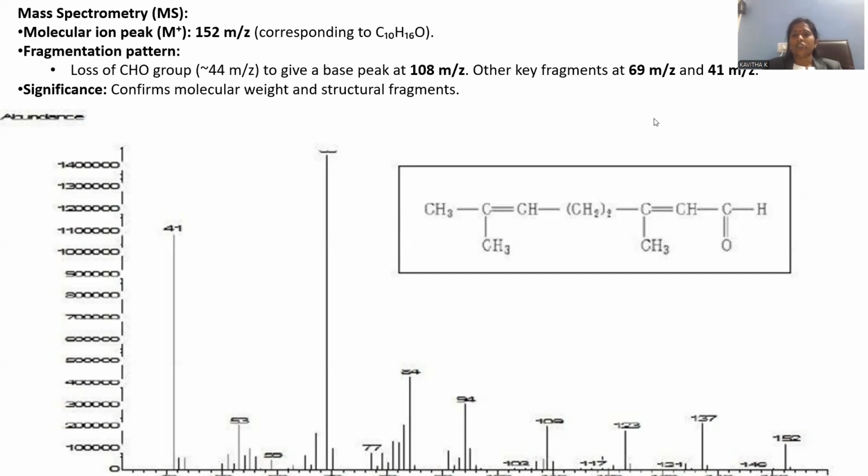And other fragments are also there. Among all, the important fragment is the loss of aldehyde. The aldehyde fragment will be 44. If we lost 44, we get 108 m/z. Can you notice 108 m/z anywhere? 108 m/z will be there. This is the 108 because of the loss of the aldehyde fragment. Another key fragment will be 69. 69 is noticed over here, and 41 is another fragment observed.